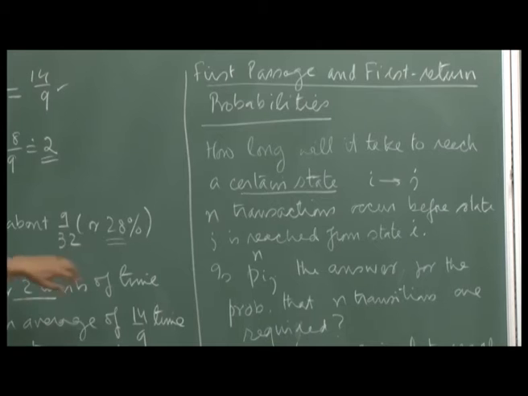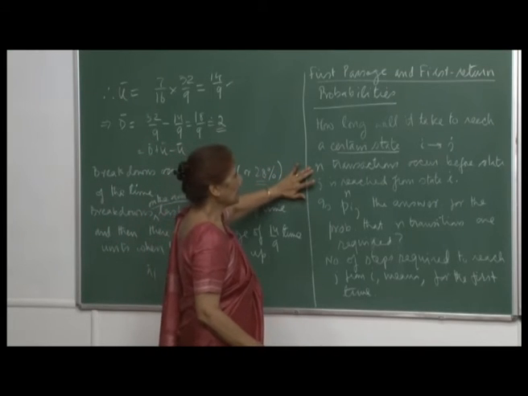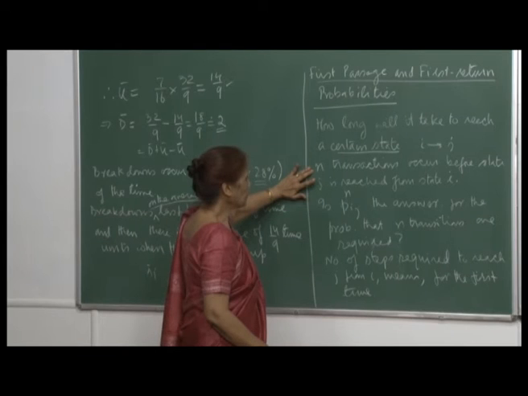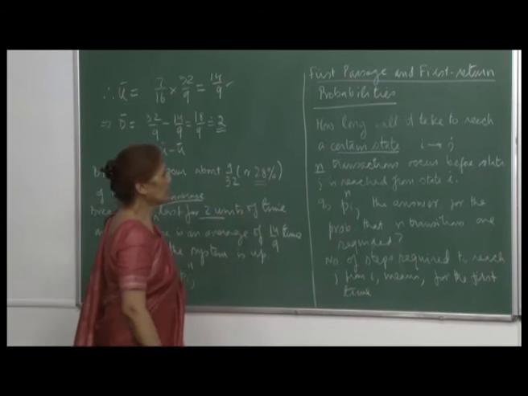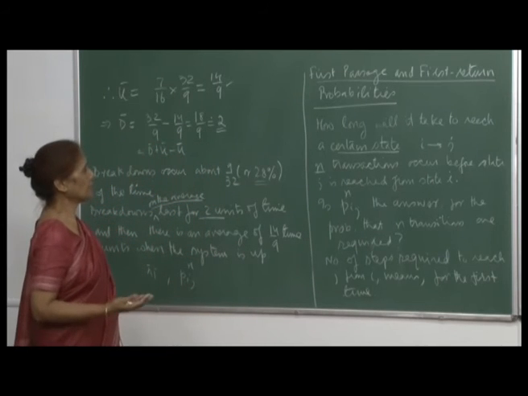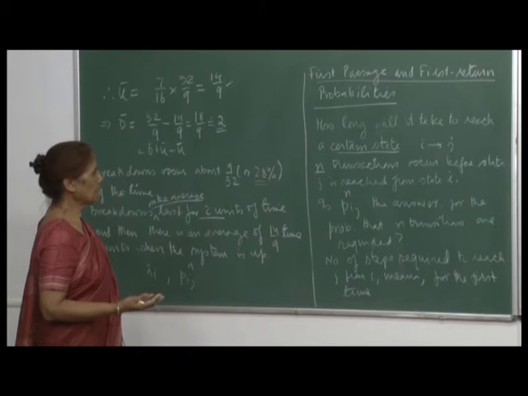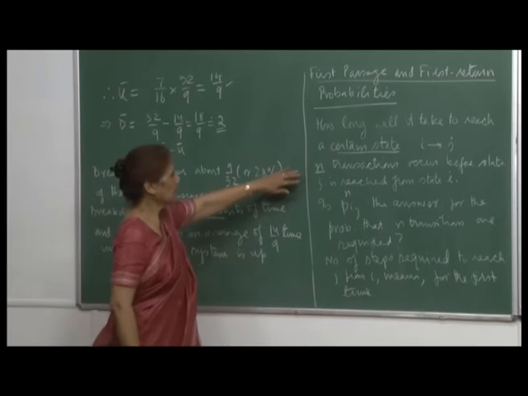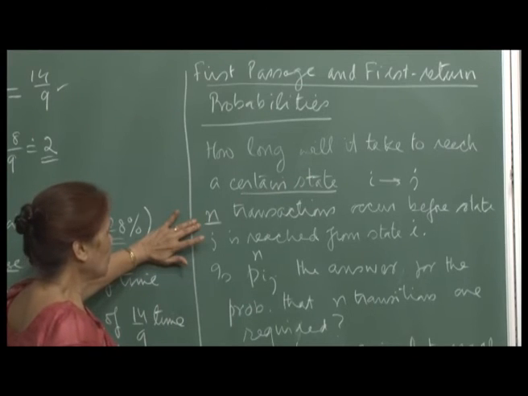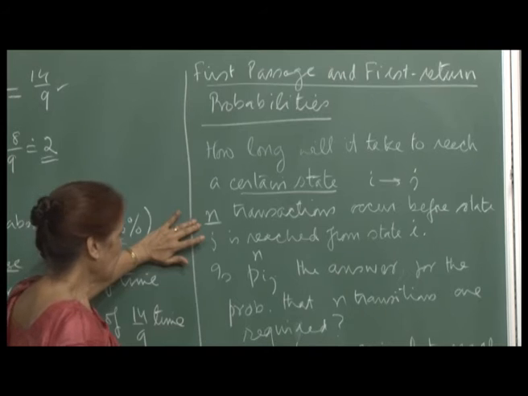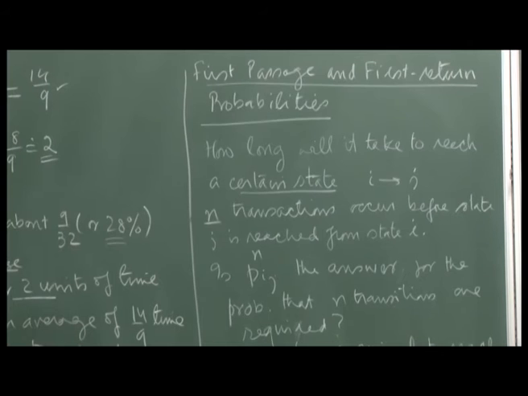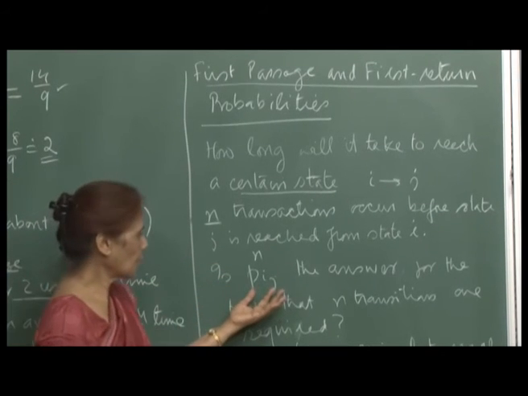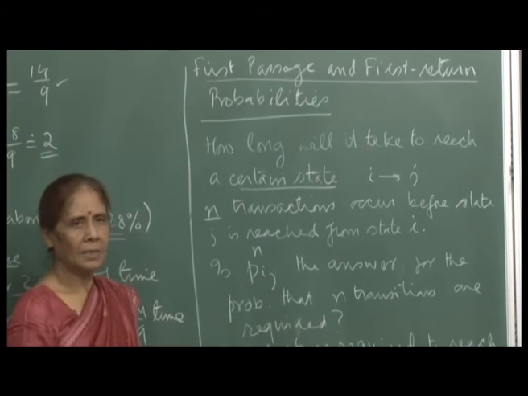So, for example, suppose n transitions occur before state j is reached from state i. Suppose we want to say that n transitions have taken place before state j is reached from state i, and we want to know the probability that n transitions will be required to go from i to j. Then you might say that p i j raised to n would be the answer for this probability, because p i j n also tells you the probability of transitioning from i to j in n steps.